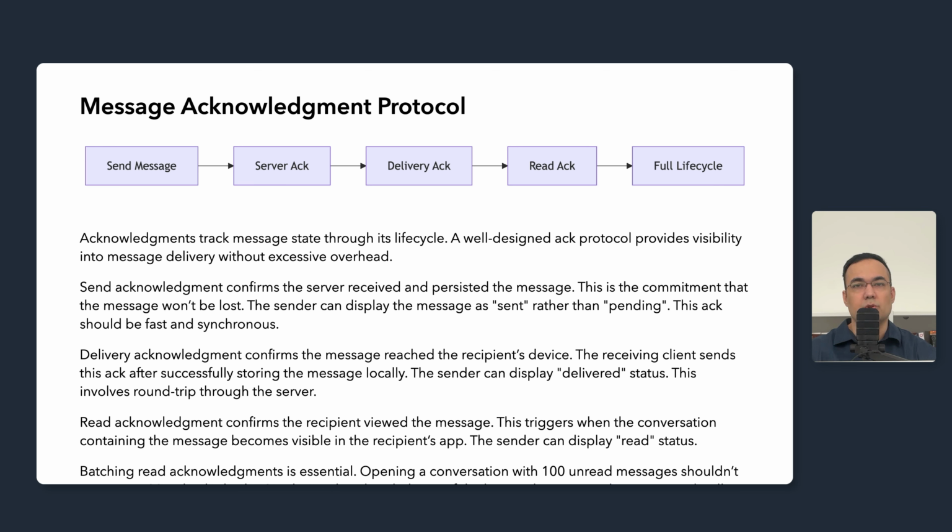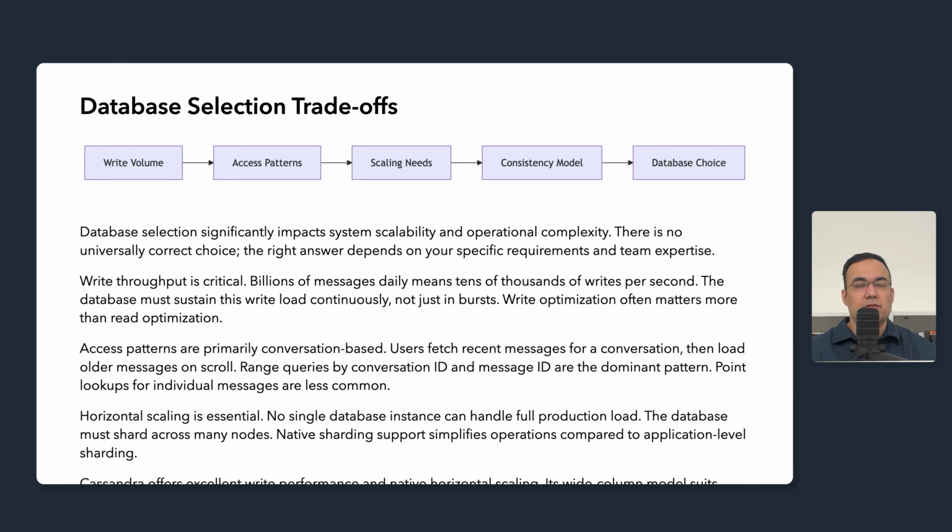Now let's move to the storage layer, starting with database selection. Database selection for message storage involves real trade-offs rather than a single right answer. Write throughput is the primary constraint for message databases. Billions of messages daily means tens of thousands of writes per second continuously. This is not burst traffic that caching can absorb. It's a sustained write load that the database must handle directly.